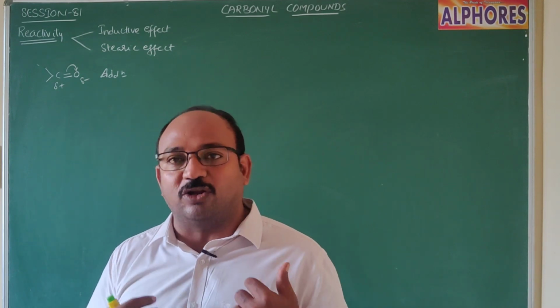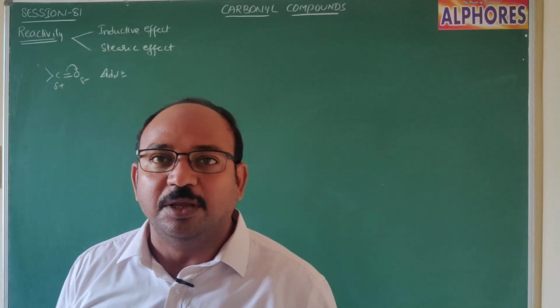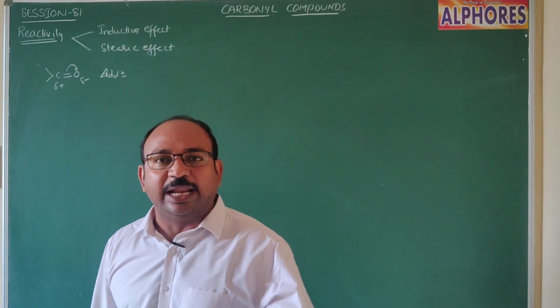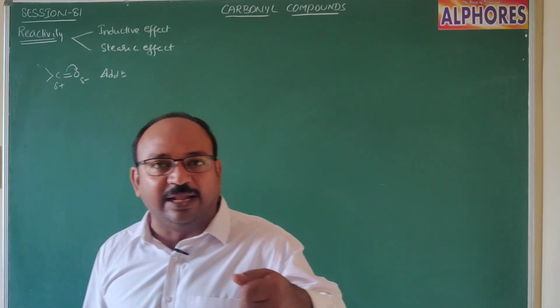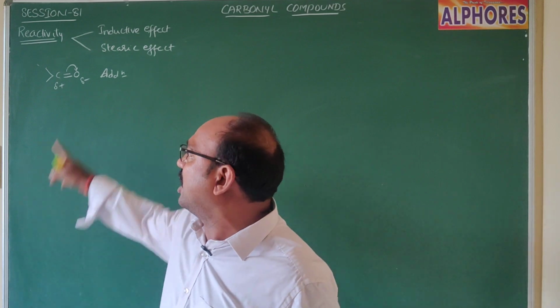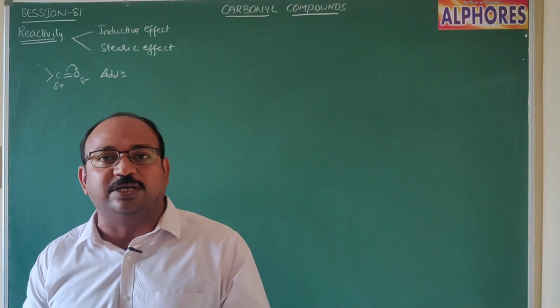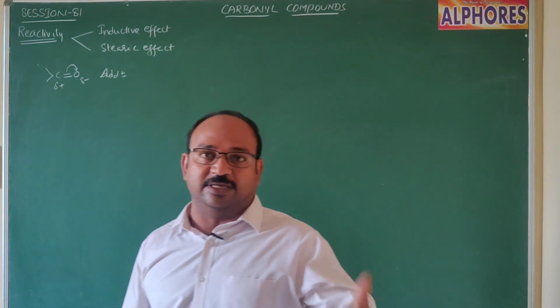Plus I groups or electron releasing groups decrease the positive charge upon the carbonyl carbon. Because of the decrease in positive charge upon the carbonyl carbon, reactivity decreases. And electron withdrawing groups, the minus I groups attached to the carbonyl carbon, enhance or increase the positive charge upon the carbonyl carbon. Resultant reactivity increases.